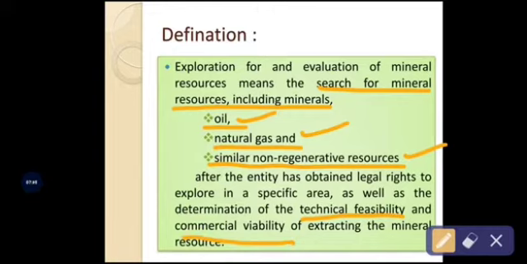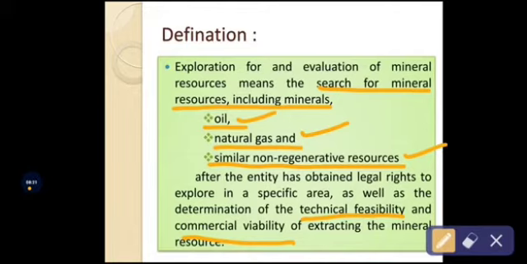So not only will the company concentrate on the technical feasibility, that is importing the technological know-how from another country, which ultimately supports the business organization in carrying out the exploration and evaluation of the mineral resources. Similarly, after determining the technical feasibility, the company will analyze the commercial viability, that is the expenditure, the cost incurred for the exploration and evaluation of the mineral resources. As much as possible the company will reduce the cost, reduce the expenditure, so that it will yield the maximum profit.